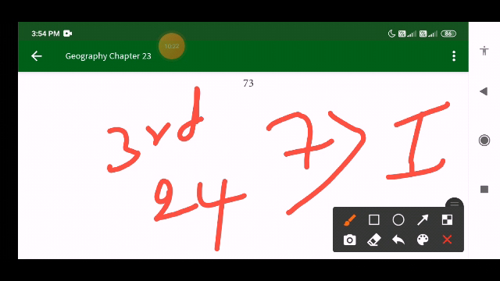Here the Caribbean islands are also included in the physical area of North America, so we can say the Caribbean islands are also a part of North America.